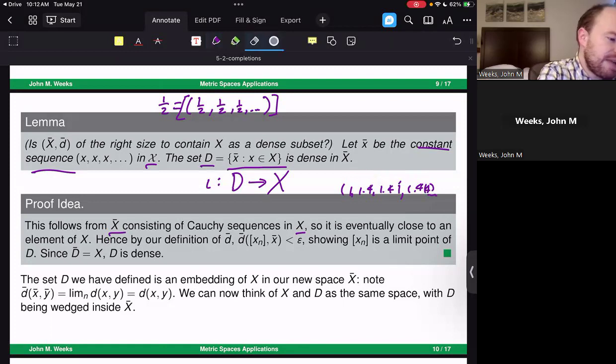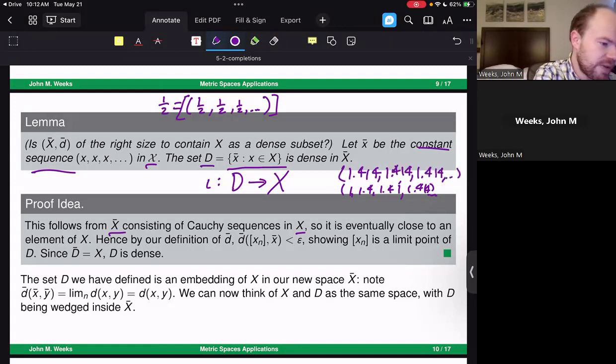But you might note that there's eventually going to be, regardless of how close you want it, some constant sequence of completely rational numbers for which this sequence gets arbitrarily closer and closer.